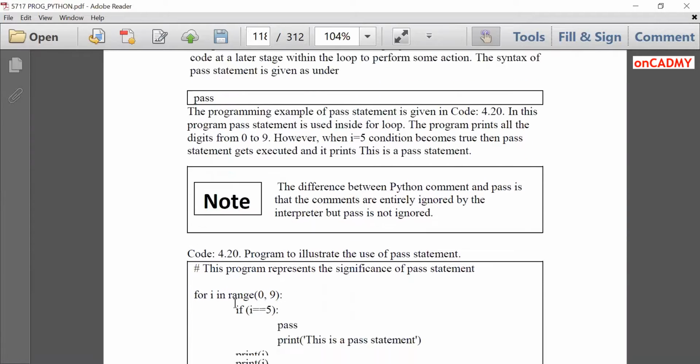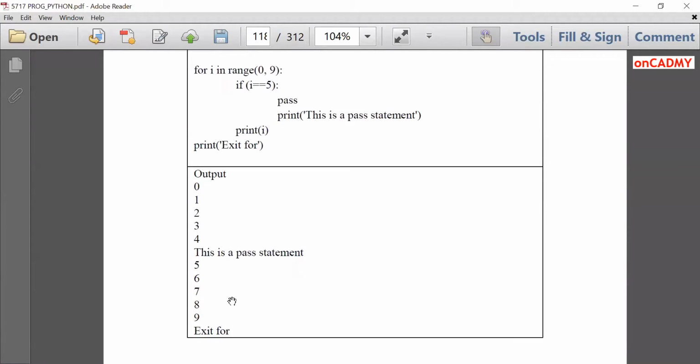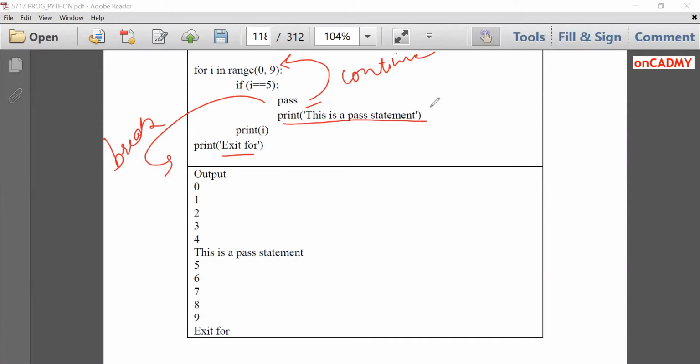Now let's understand through a program what happens. For I in range 0 to 9, if I is equal to 5, then pass. In the previous programs of break and continue statement, we see when I has become 5, break statement breaks the loop and control comes over here at exit for. And in case of continue statement, control goes towards the beginning of the loop. But in case of pass, it doesn't perform anything. It will execute as such, but it will print this statement. Print, this is a pass statement.